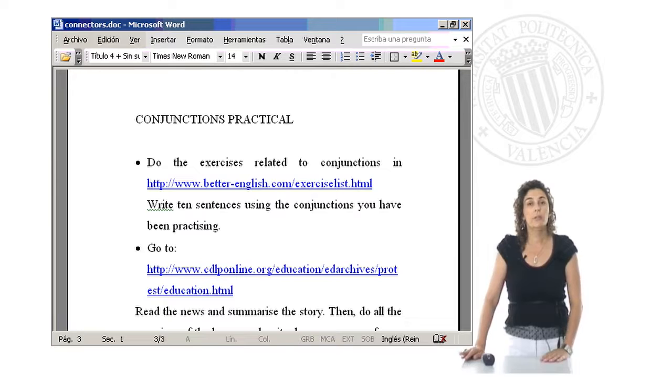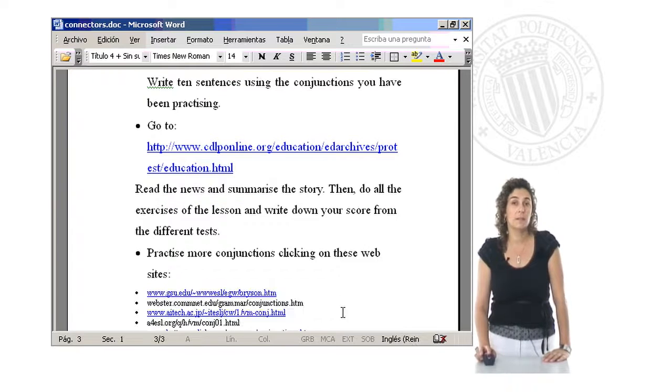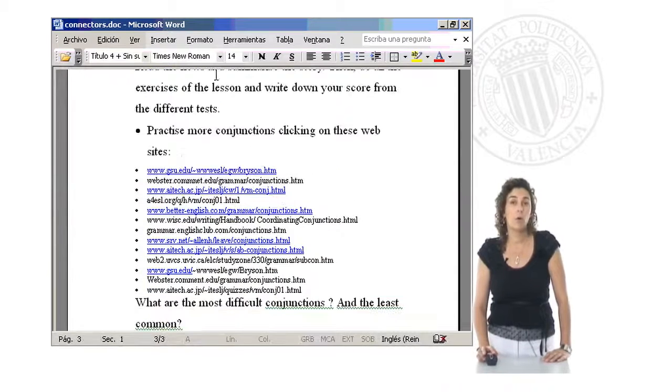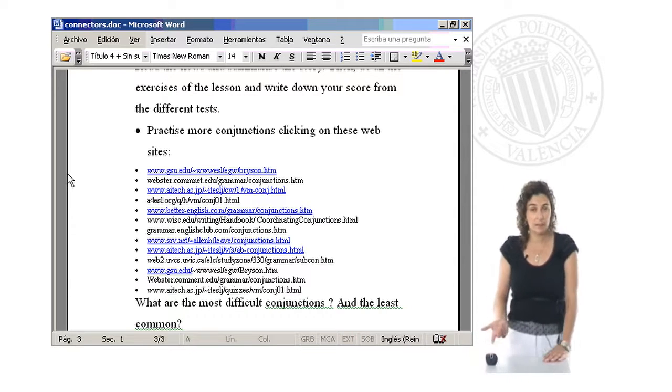As before, as in the previous session, you can have a look at the practical exercises that you can find in this website. I proposed two different exercises, but also you can practice all your conjunctions on this website, which I consider very interesting and very easy to practice.